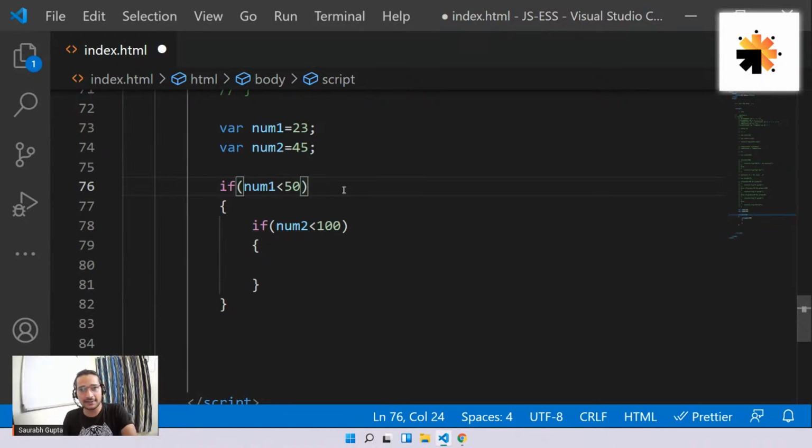I hope we are clear, guys. Nothing tough to understand. Just like a normal if statement, but yes, if inside if. That's all. You got the point, right? Only when you want to perform something based on some other check. I want to do this check, but first check this. If this is working, then only I'll check this. So if this works, then check if this works, then check if something else works, and then something else. If inside if, inside if, inside if: nesting of ifs. That's all.